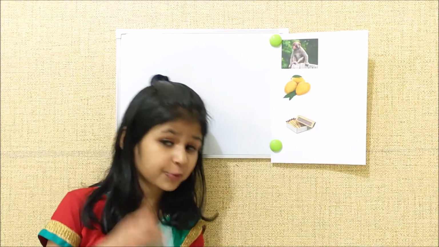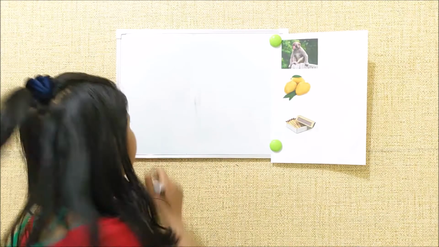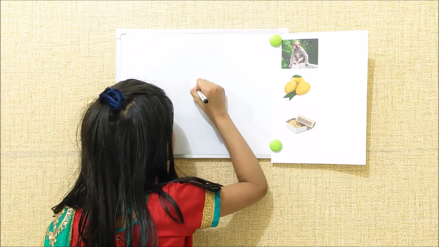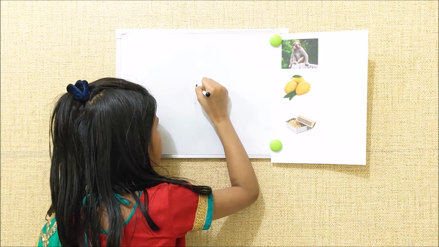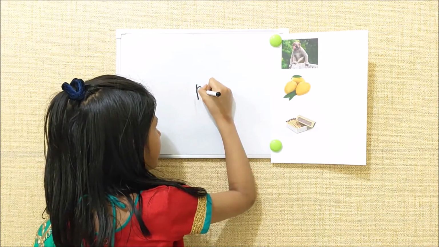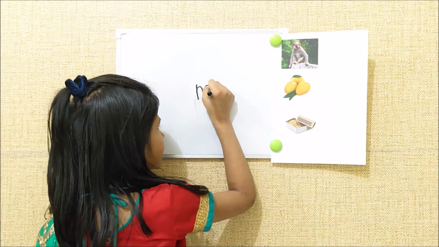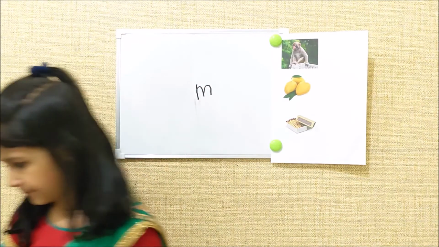Now we will learn how to write small letter M. First we will write a standing line, then one downward curve, one more downward curve. This is small m.